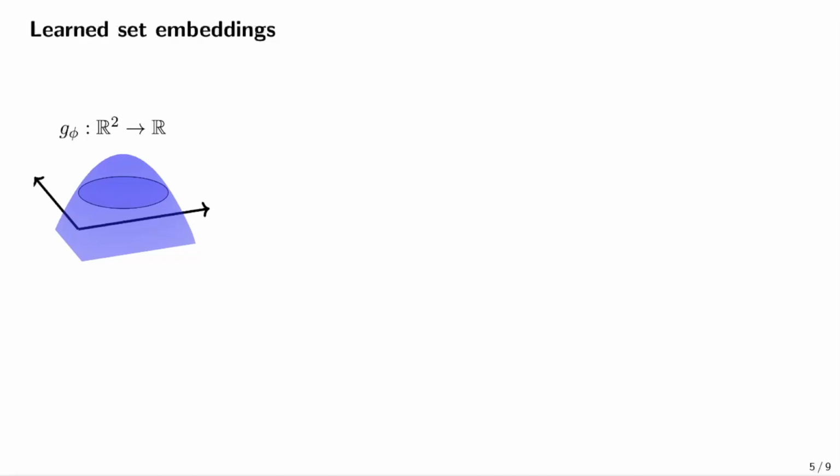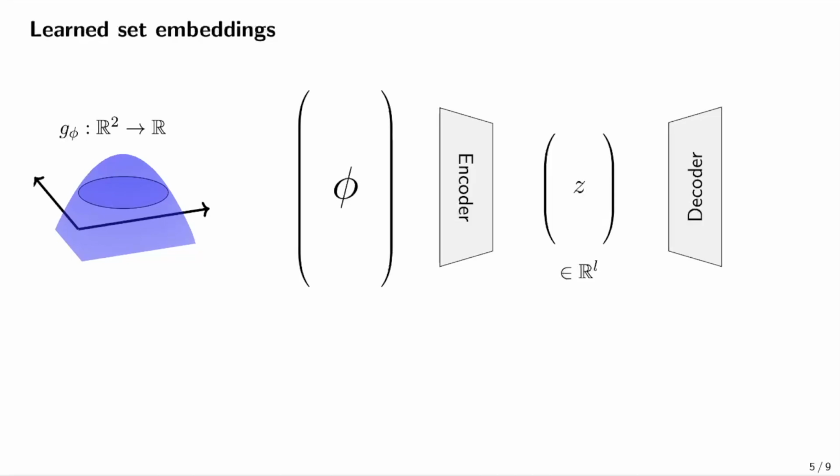We can train many such INRs over a variety of sets and use those to train an autoencoder style architecture, which takes these parameters phi and maps them down to a compact latent representation Z. These compact representations are useful for a wide variety of downstream applications, some of which I highlighted previously.